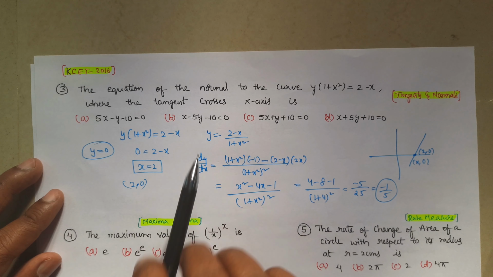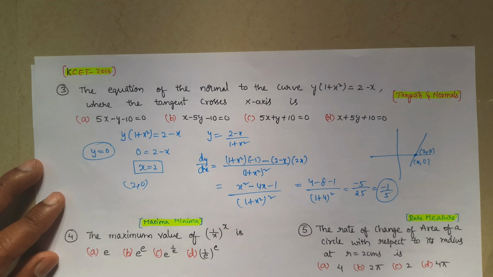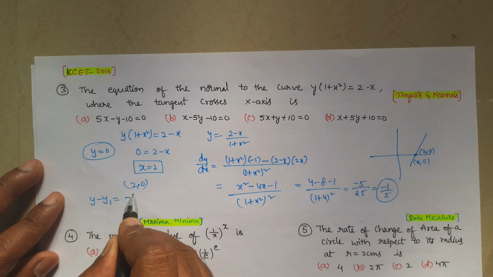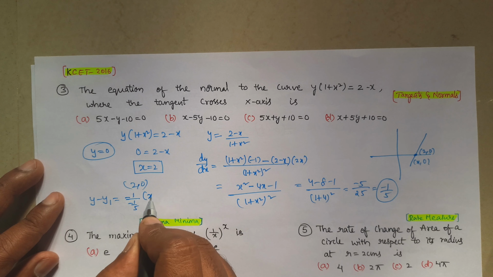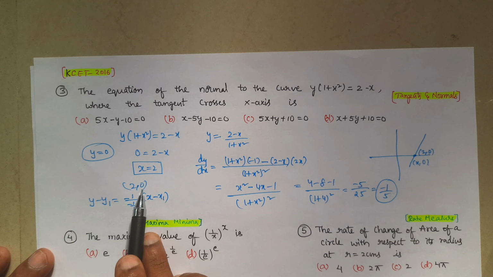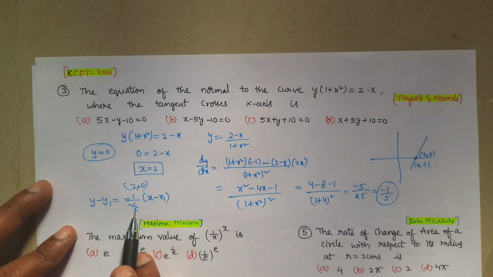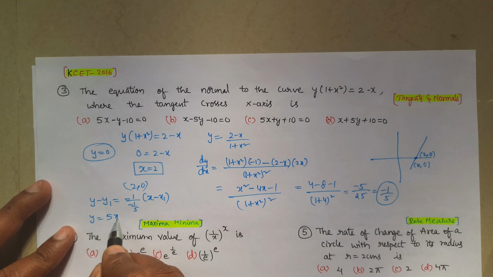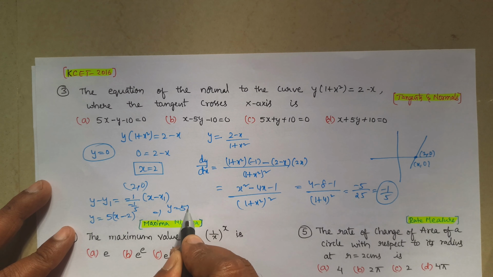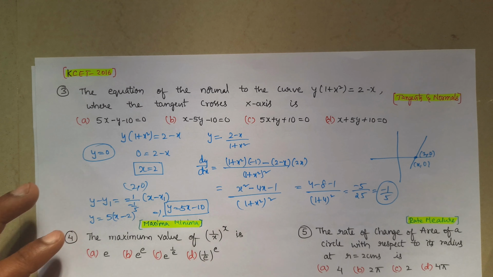To find the equation of normal, we know the formula y minus y1 is equal to minus 1 by m into x minus x1. M is minus 1 by 5. As we know, y1 value 0, x1 value 2, it will become the reciprocal, 5. So y is equal to 5 into x minus 2, so y is equal to 5x minus 10. This is the equation we got.